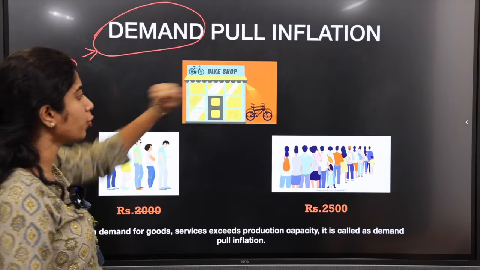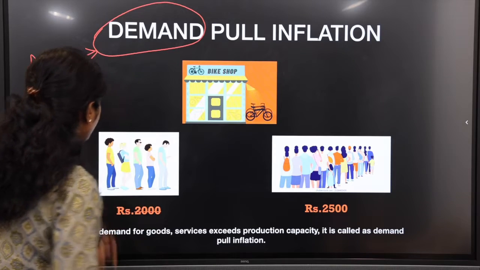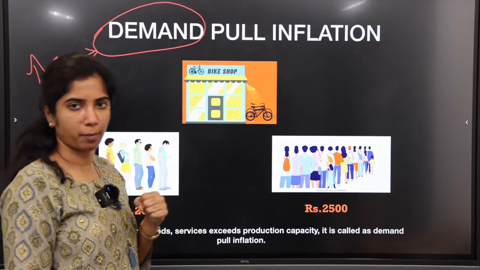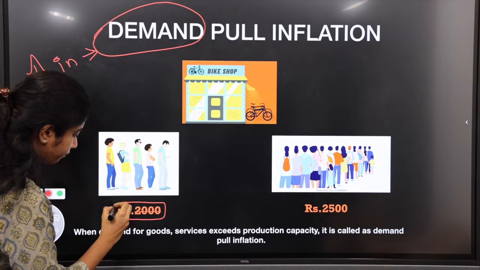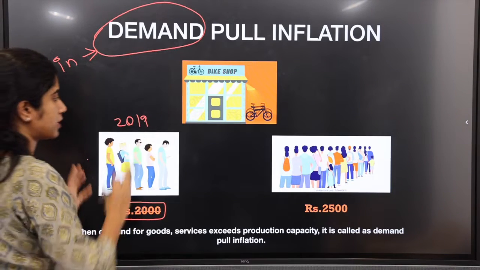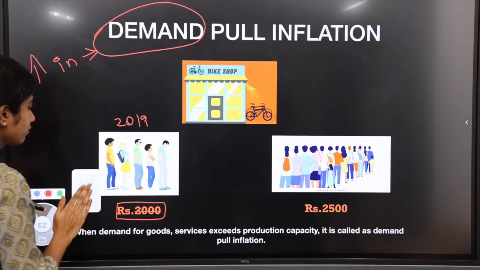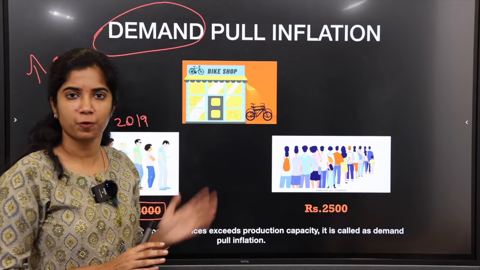So this is the scenario. For example, you wanted to get a cycle from a shop. Initially, only few members wanted to get it from a shop. That time the price of the cycle is 2000, say in the year 2019, or whatever you name it. After that, there may be increase in demand by n number of reasons for this product.